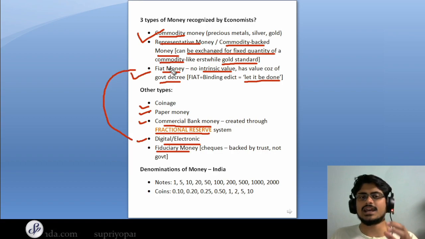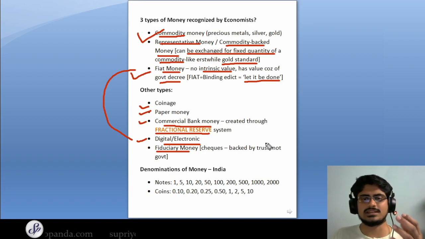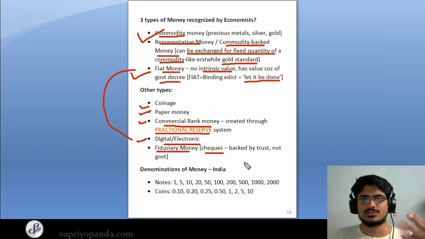So basically fiat money is something that people trust, but it also has a government decree. So the government says that this note is legal tender. However, in a fiduciary money, the government doesn't go and say that this check is legal tender, that you can exchange it. But you have a faith in the system and it's backed by trust. So that is what fiduciary money is basically.